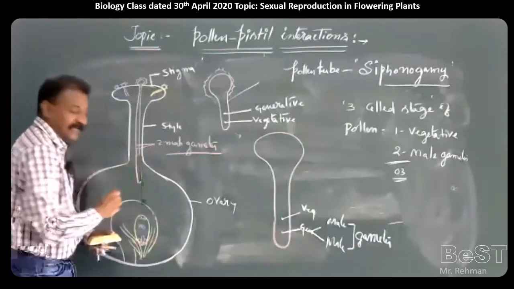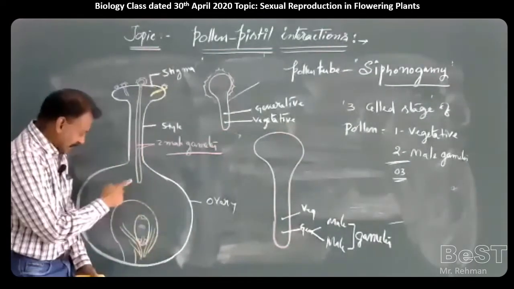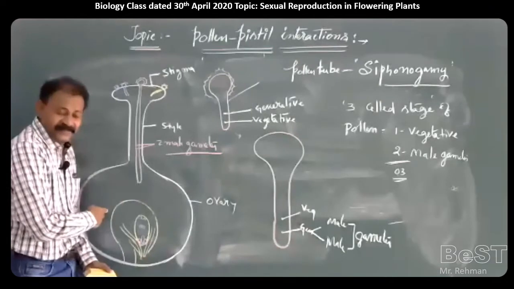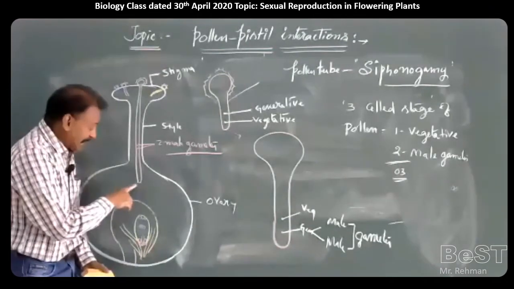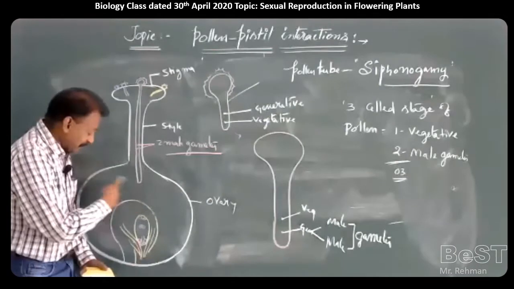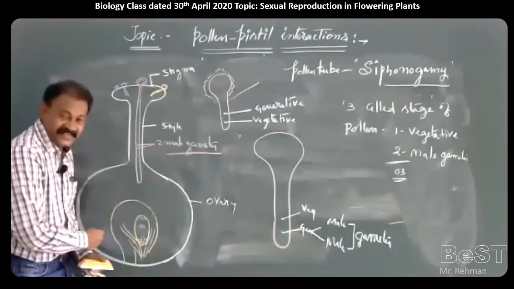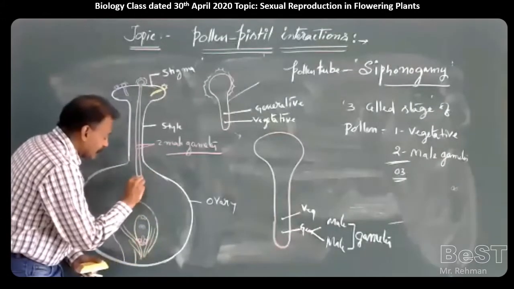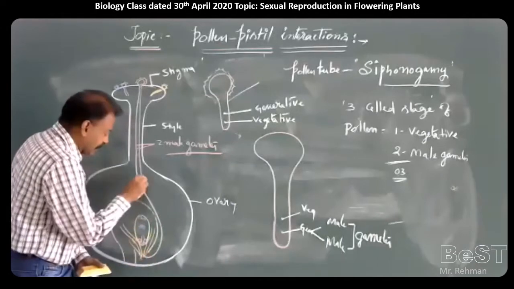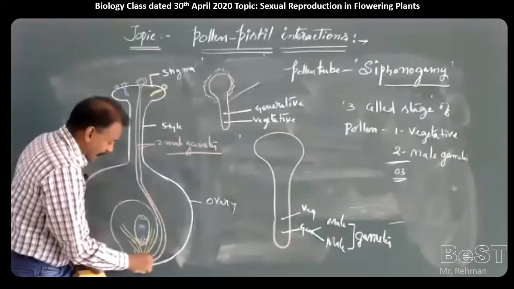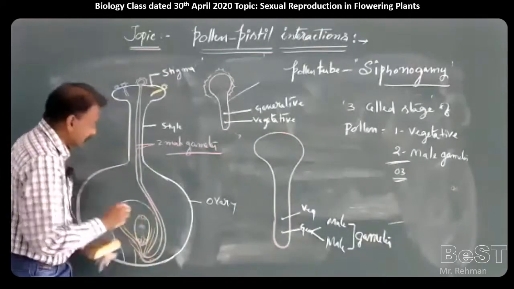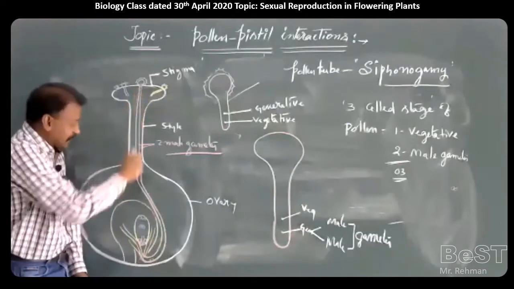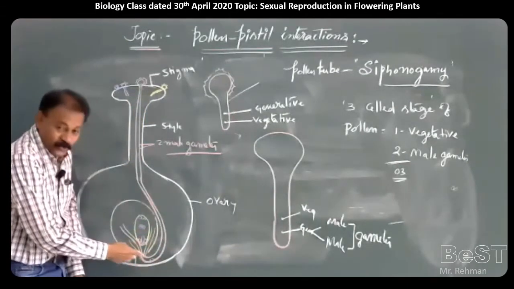The question comes whether it is moving this side or this side or this side. So many possibilities are there. But it is written that the pollen tube may move from any of these sides. Finally, it will reach the embryo sac through the micropylar region to carry the male gametes. To carry the male gametes, the pollen tube moves through the micropylar region.